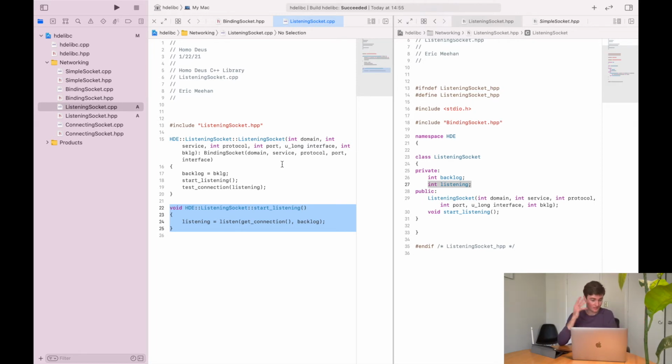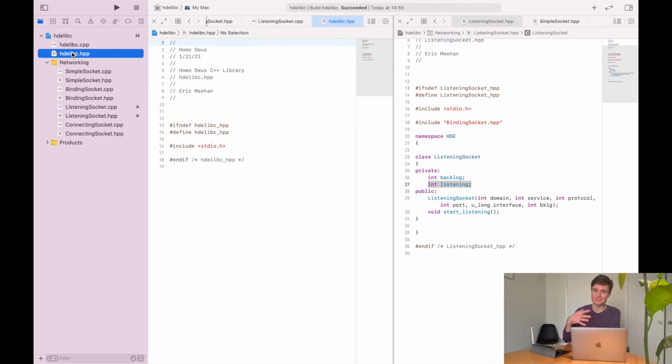So this is a pretty simple one, and this is probably the one we're actually going to instantiate when we create a server object. Now there's one more thing I want to do, and that's clean this stuff up a bit. So what we can see is that I have my main header file here, and this is intended to be what you're actually going to include if you want to include the whole library.